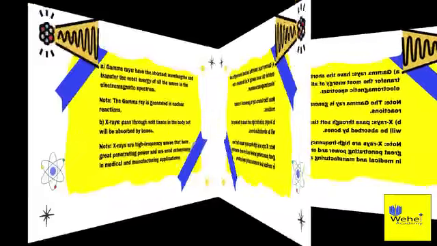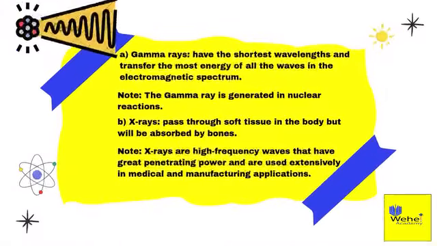A. Gamma rays have the shortest wavelengths and transfer the most energy of all the waves in the electromagnetic spectrum. Note, gamma rays are generated in nuclear reactions. B. X-rays pass through soft tissue in the body but will be absorbed by bones. Note, X-rays are high-frequency waves that have great penetrating power and are used extensively in medical and manufacturing applications.